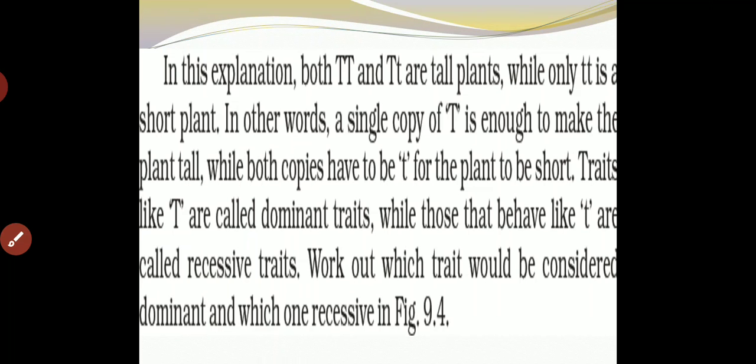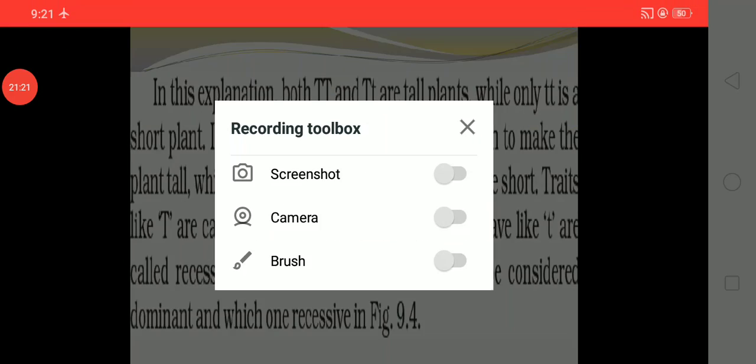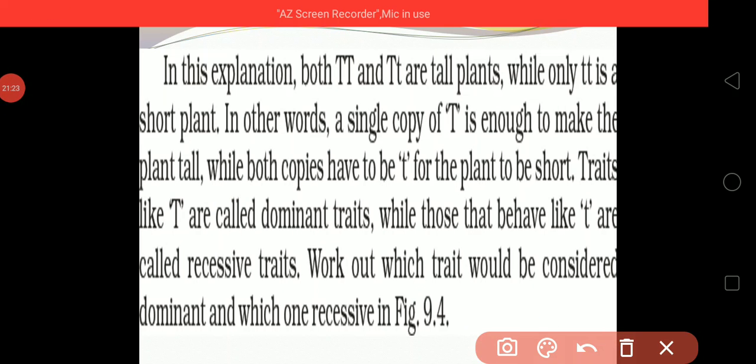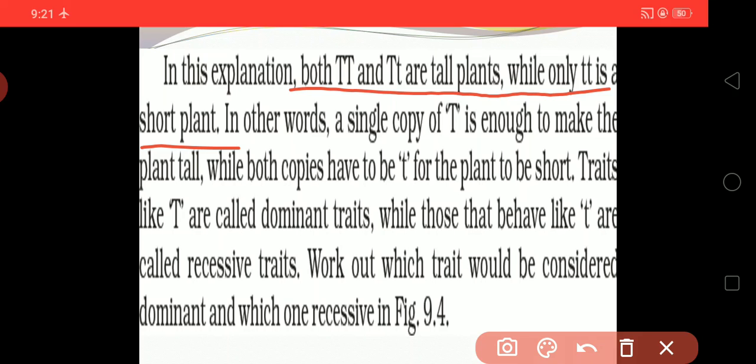In this explanation, both capital T and one capital T with small t are tall plants, while only small t with small t is a short plant. Once again I am repeating: if one capital T is there, then also it is said to be a tall plant.